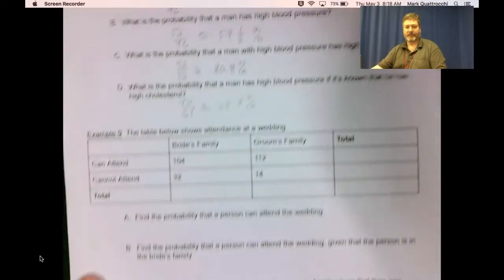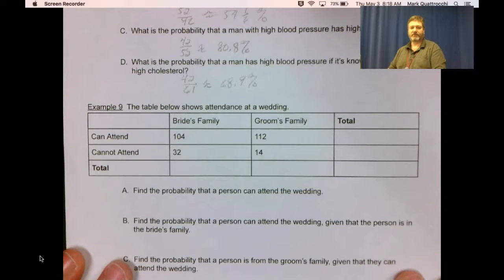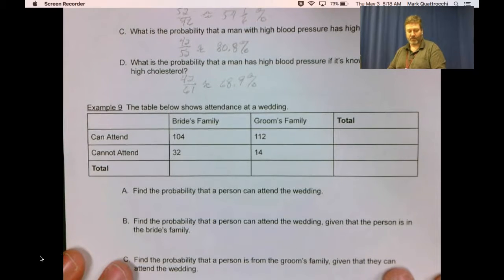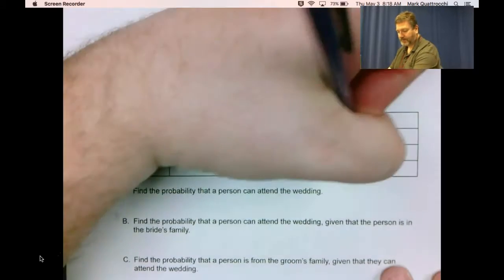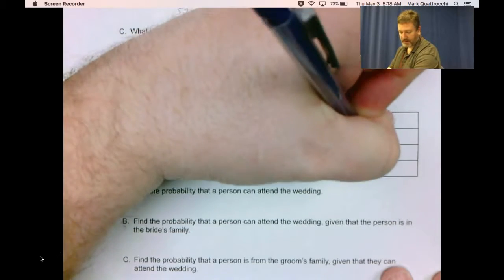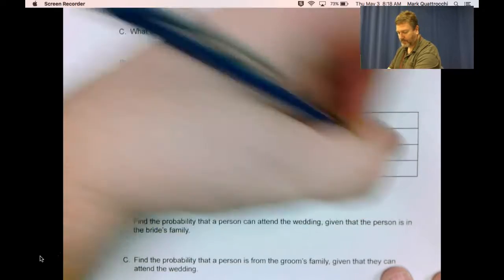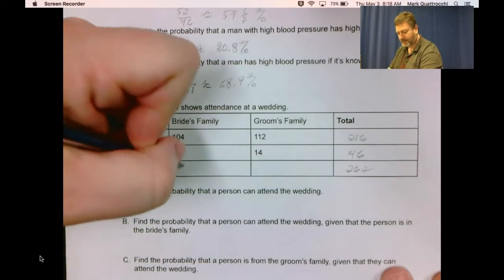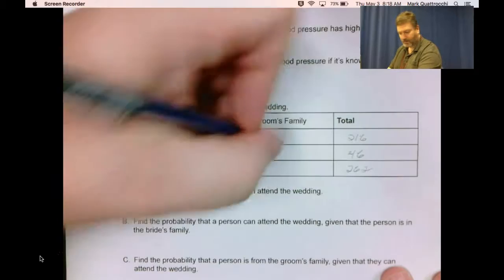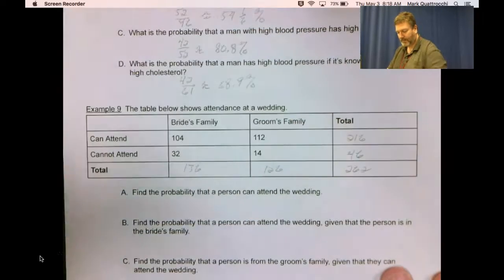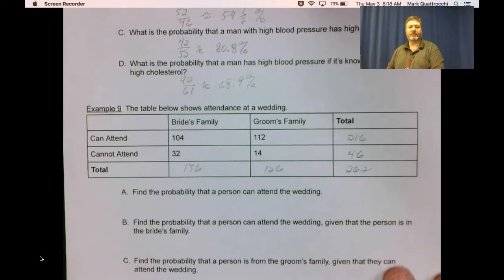All right, example 9. The table below shows attendance at a wedding. So let's fill in our margins. 216, 46, 262, 136, 126. Okay, find the probability that a person can attend the wedding.